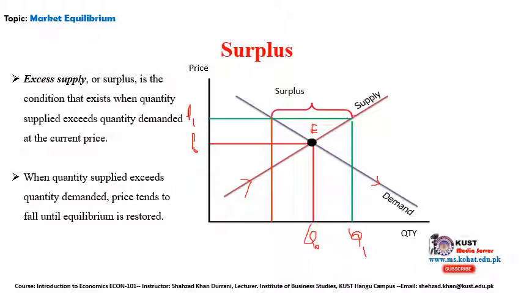So there will be an increase in the supply, meaning there are more products available in stock in the market. What will happen next? Because the prices are increased, people are not interested in buying more, so the quantity demanded will be reduced.